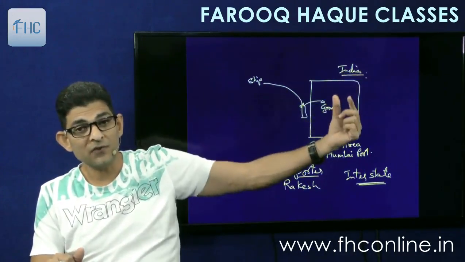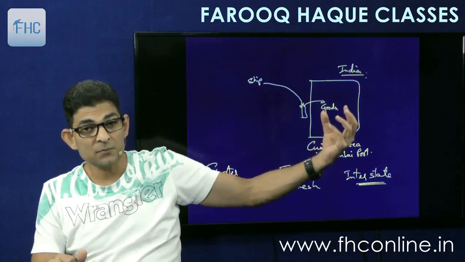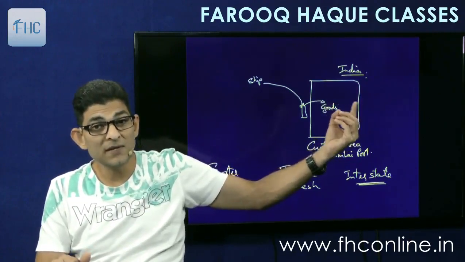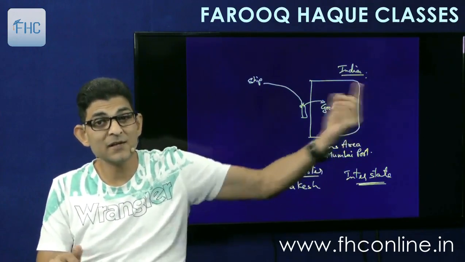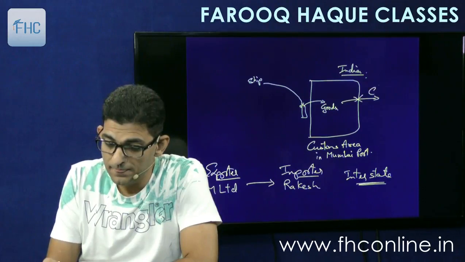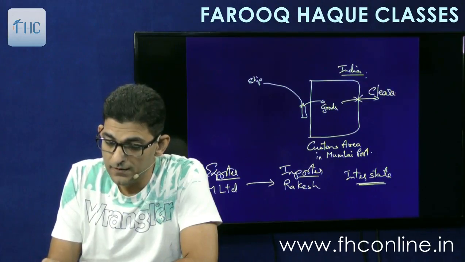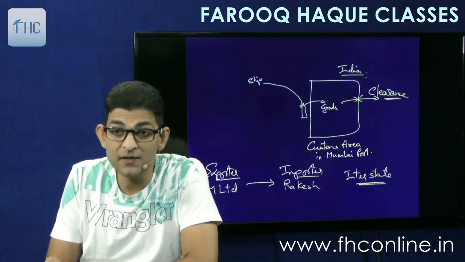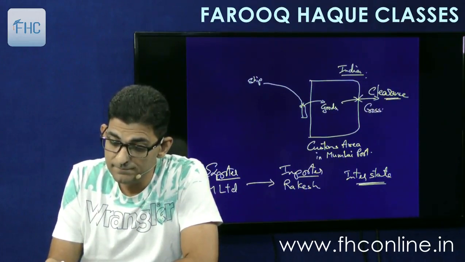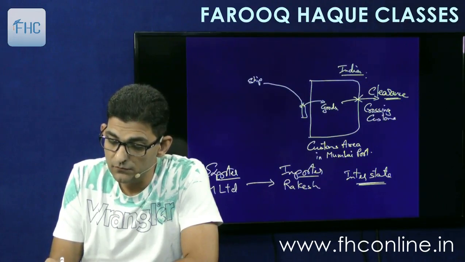The importer will come, file a bill of entry. After assessment of tax, he will pay the tax, and after payment of tax, the goods will be allowed to be cleared. So there will be clearance of goods. So these goods will be cleared. This clearance is called as crossing customs frontiers.